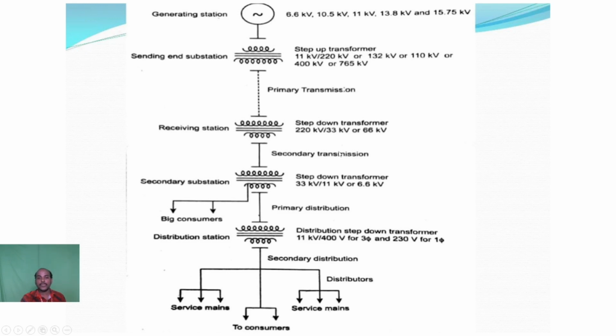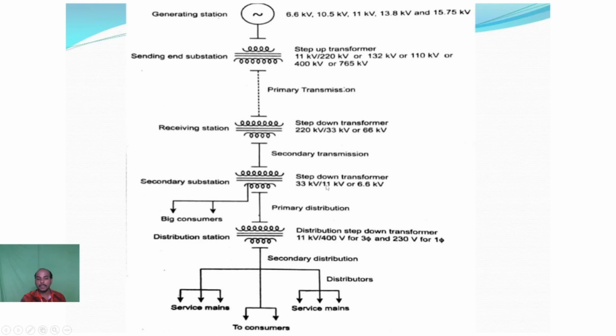The secondary transmission voltage rating is 33 kV or 66 kV. And again we step down the voltages. In that step down transformer, the input voltage is 33 kV, and the output voltage is 11 kV or 6.6 kV.